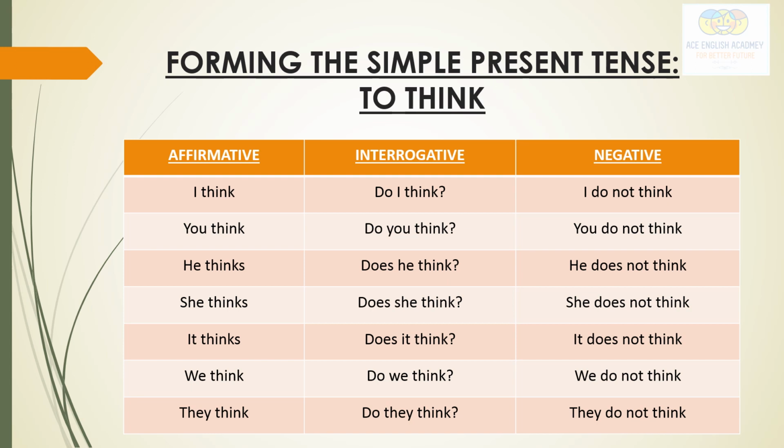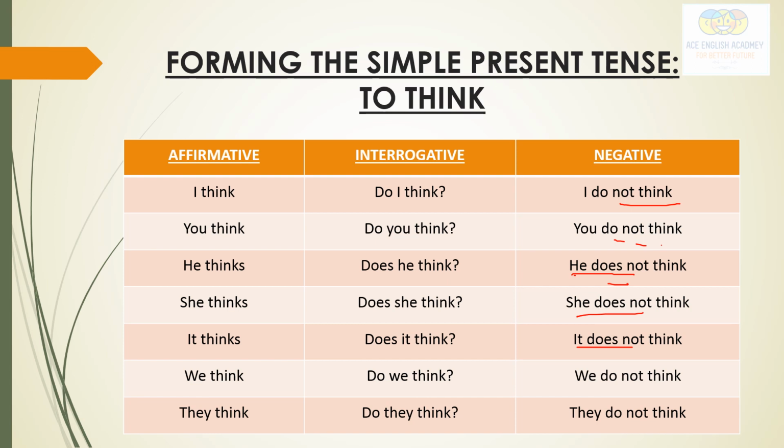Do I think? And negative, what we have to do in negative sentence? We have to just include not. So here I have included not in these sentences. You can see, I do not think, you do not think, he does not think. So with he, what I have used here? Does. She does. It does. Okay, you have to keep this thing in mind.